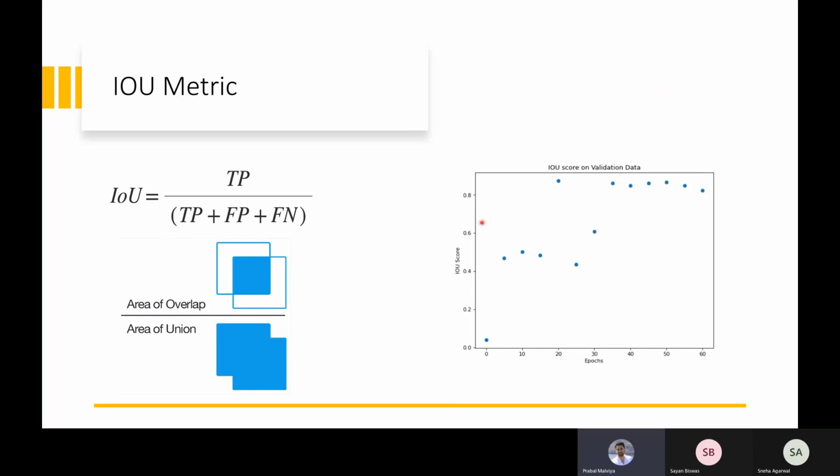In the graph on the right hand side, we reported the IOU scores after every 5 epochs, and as you can see, when the model stabilizes, we are getting IOU scores of about 0.6 on the validation data. We think that our model is able to generalize well, and it can improve if we feed more data into it.